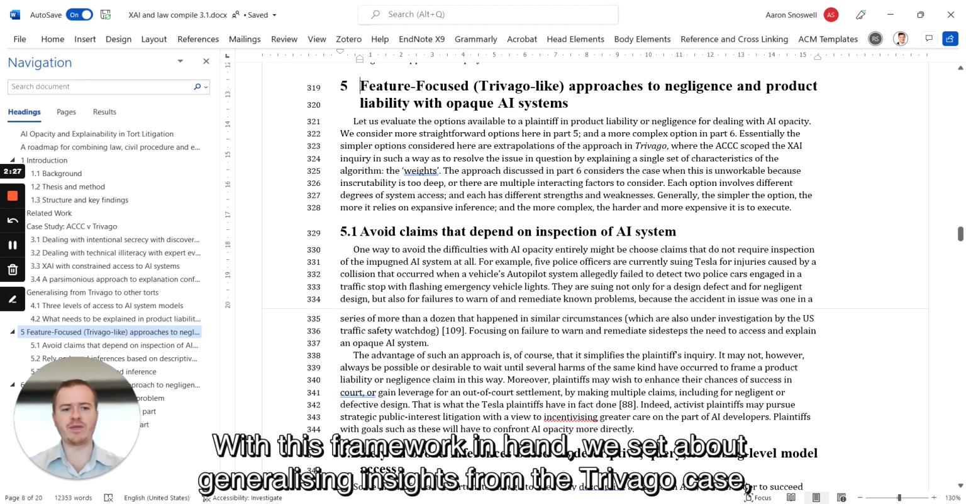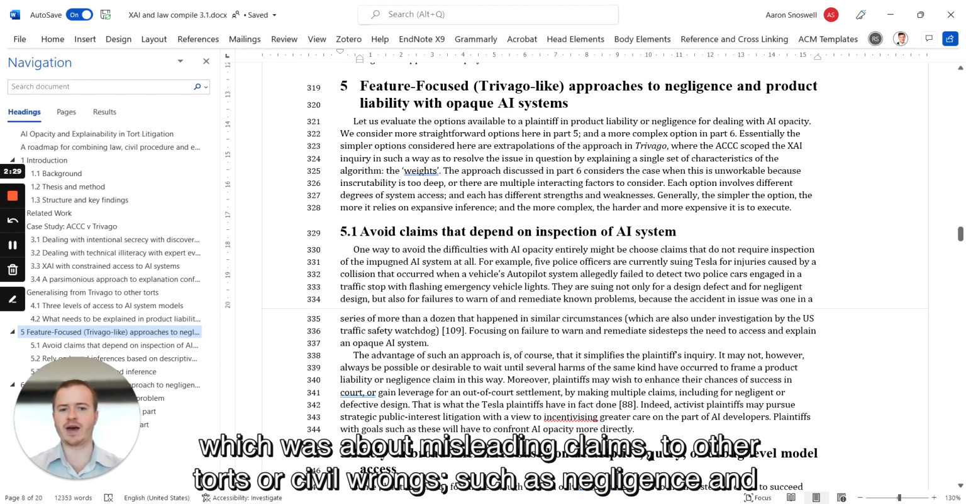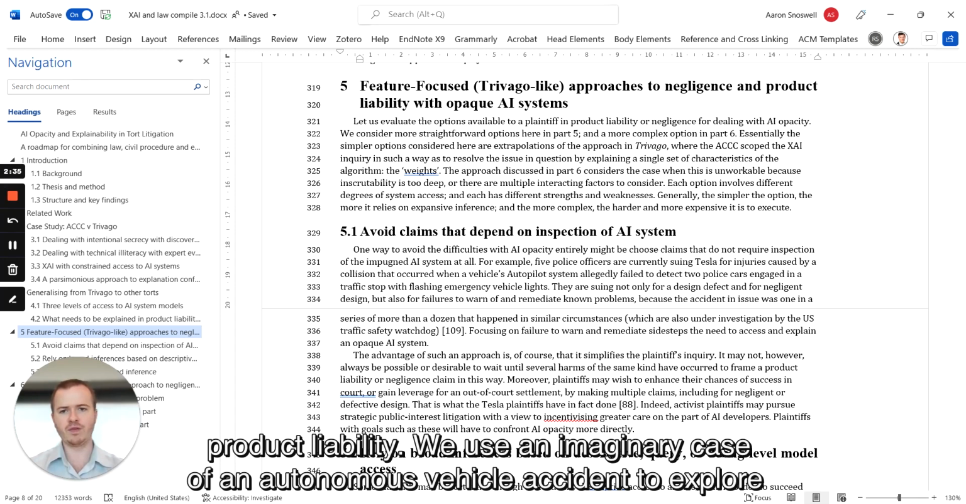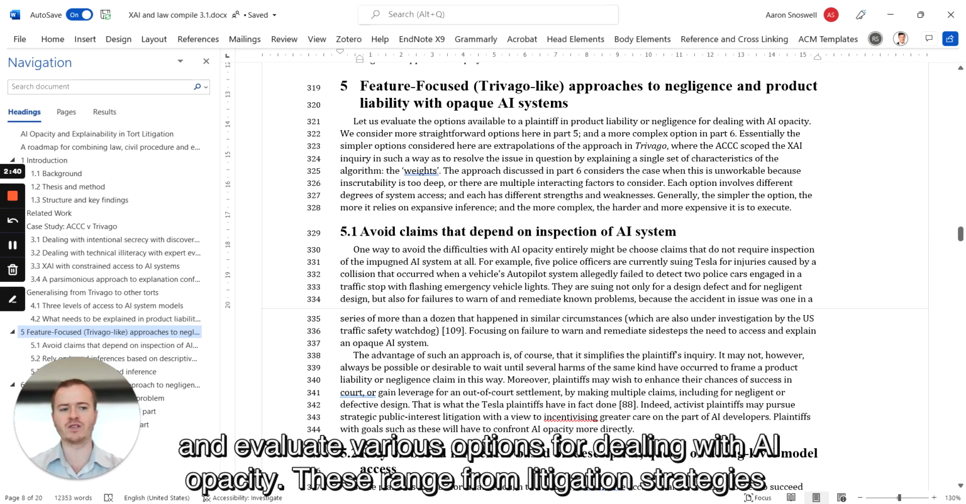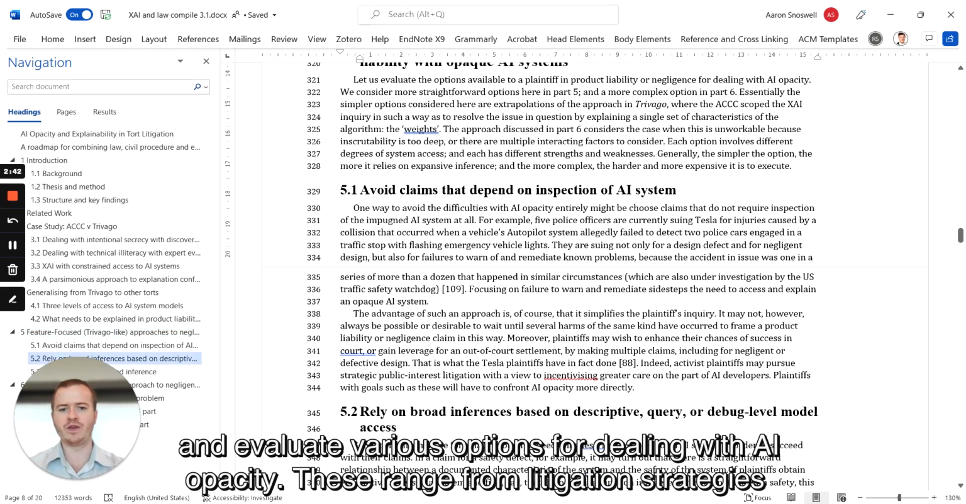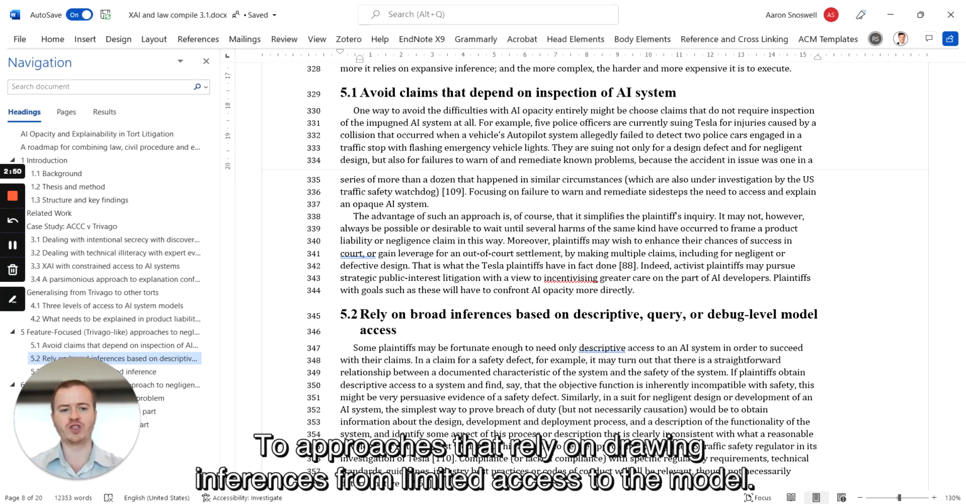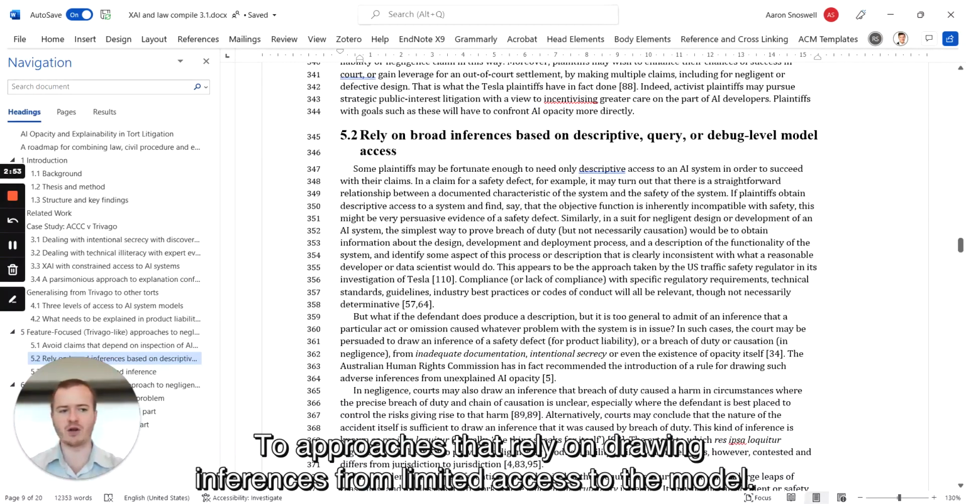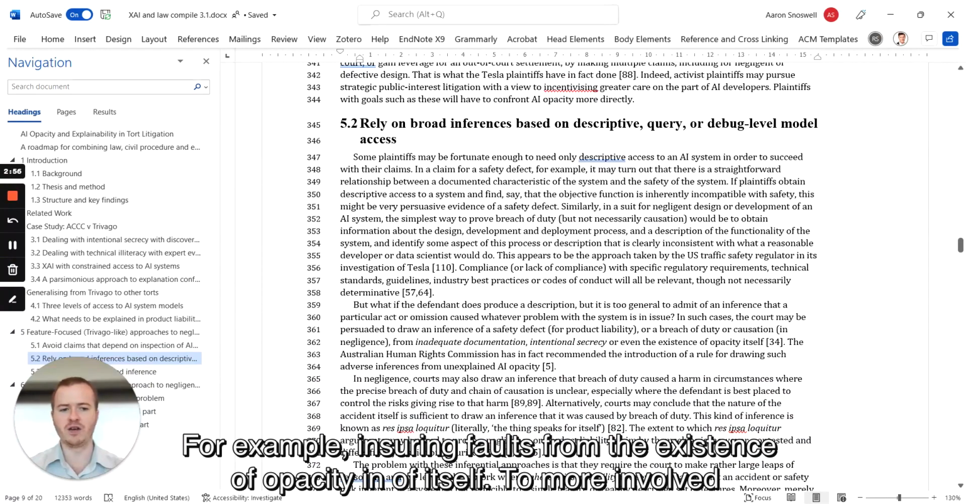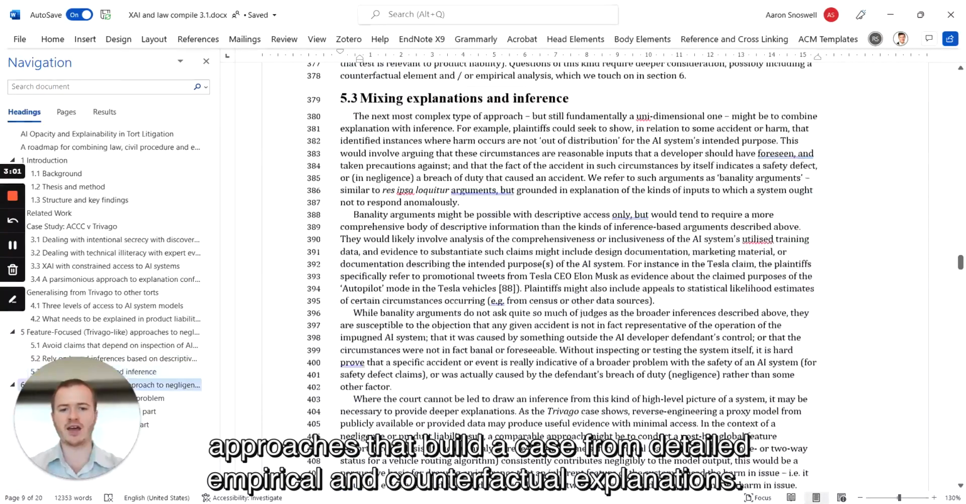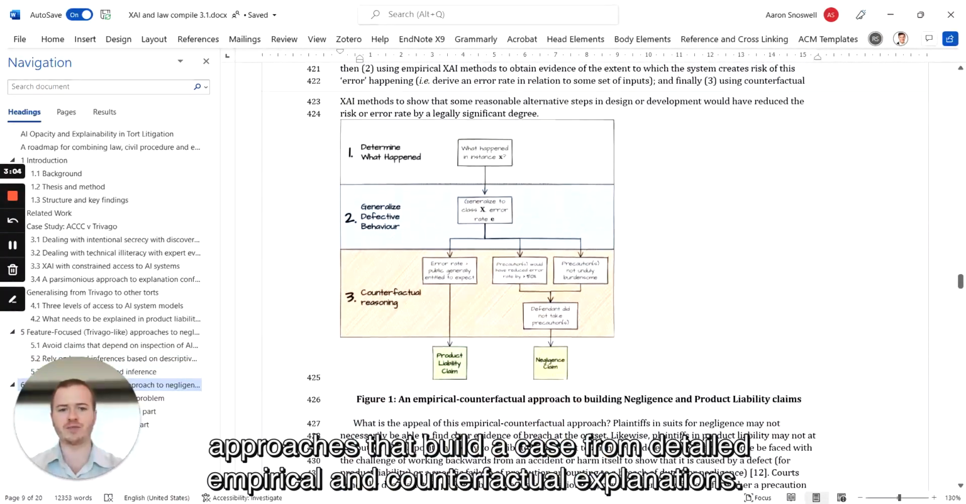With this framework in hand, we set about generalizing insights from the Trivago case, which was about misleading claims, to other torts or civil wrongs, such as negligence and product liability. We use an imaginary case of an autonomous vehicle accident to explore and evaluate various options for dealing with AI opacity. These range from litigation strategies that sidestep opacity altogether, like suing for failing to give suitable safety warnings, to approaches that rely on drawing inferences from limited access to the model, for example, inferring fault from the existence of opacity in and of itself, to more involved approaches that build a case from detailed empirical and counterfactual explanations.